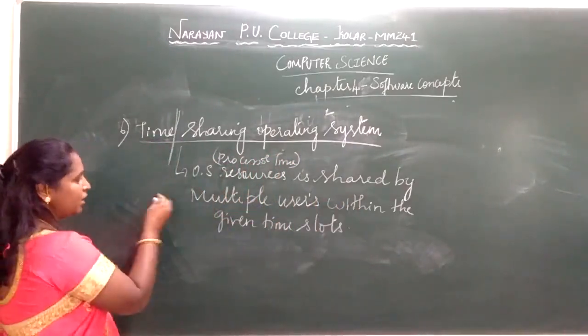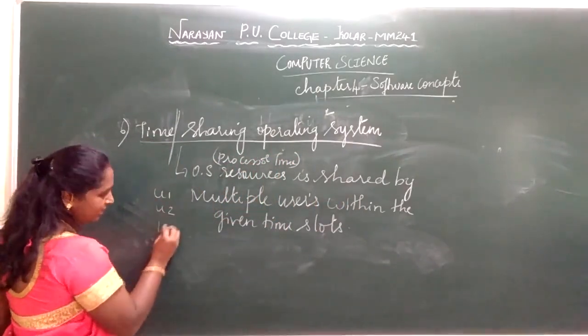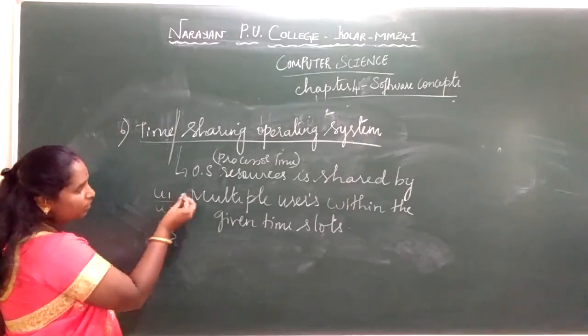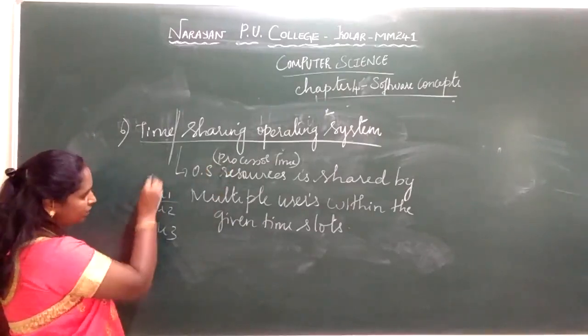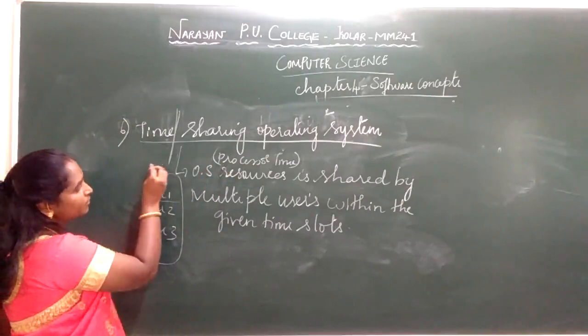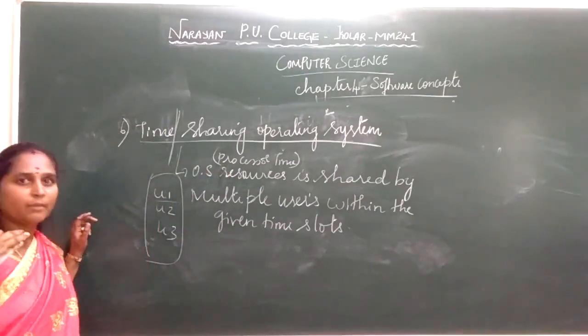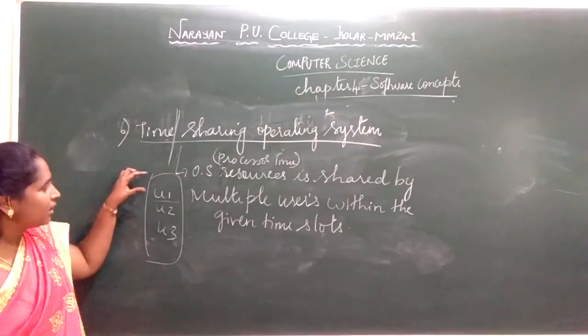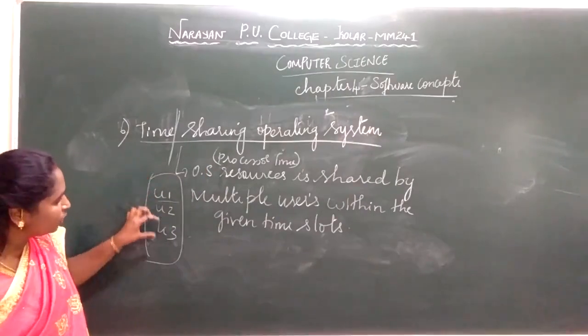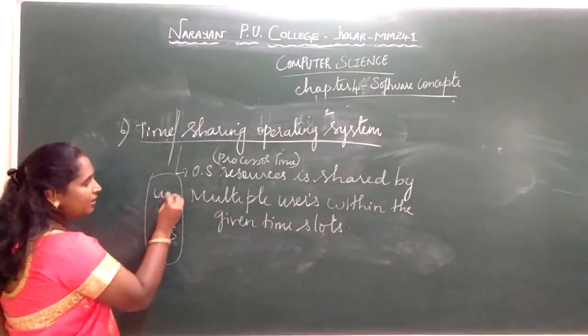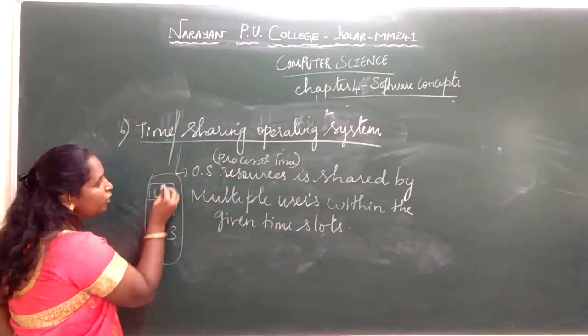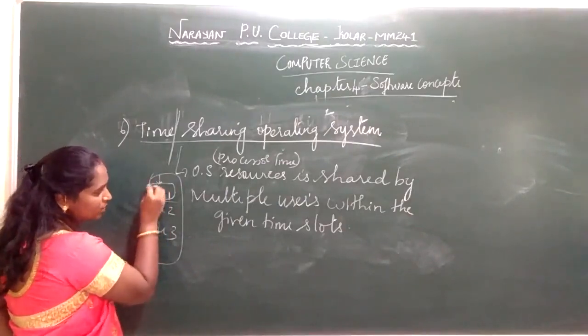Suppose there are many users, user 1, user 2, user 3. The processor time is given to these 3 users, some nanoseconds or some milliseconds or some instructions for user 1, user 2, user 3. User 1, within the time slot, can make use of whatever resources are allocated to this operating system.